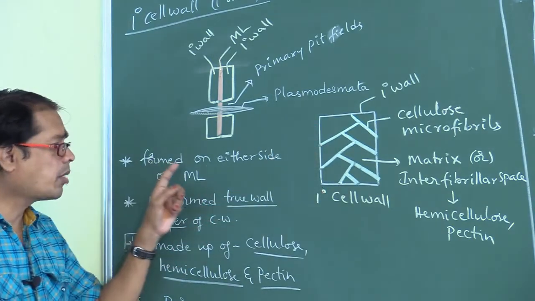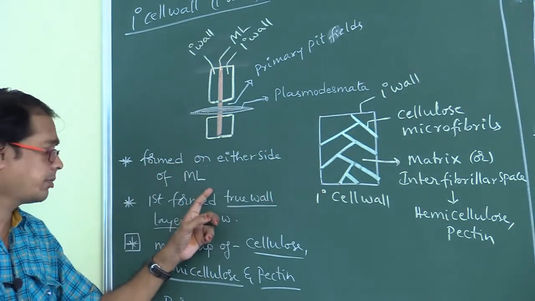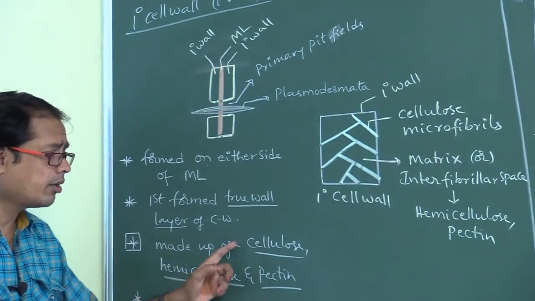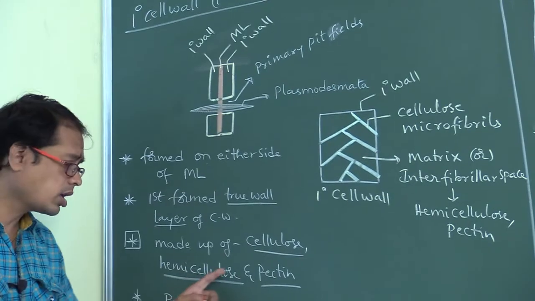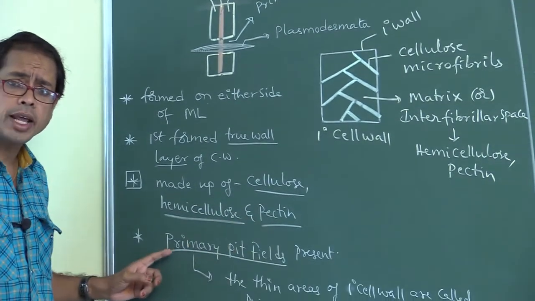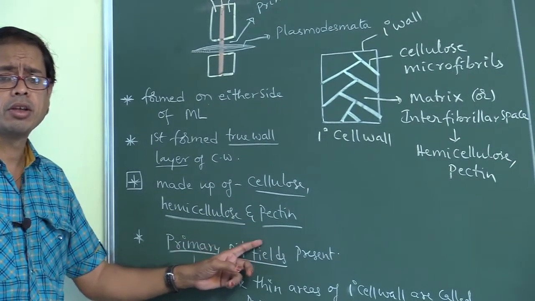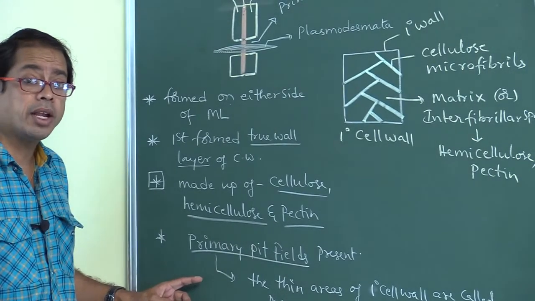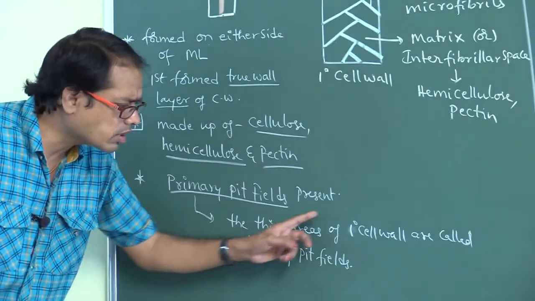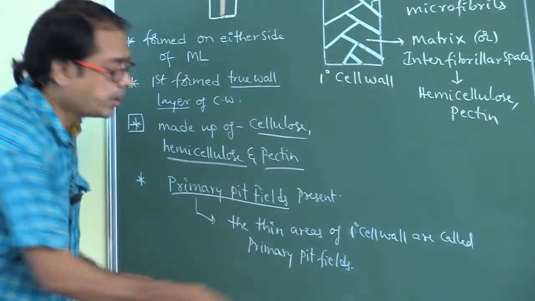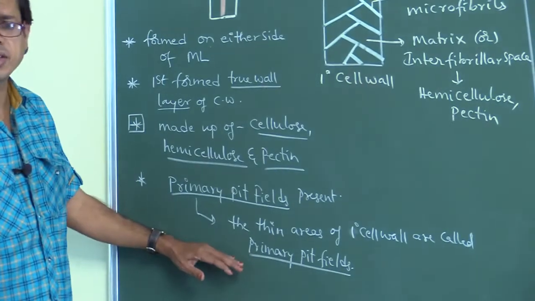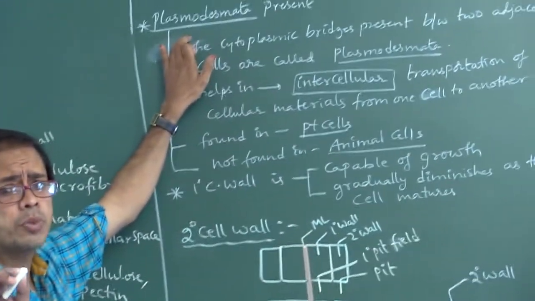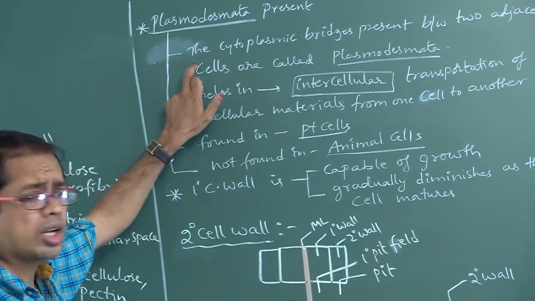It is formed on either side of middle lamellum, the first formed true wall layer of cell wall. It is made up of cellulose, hemicellulose and pectin. The primary pit fields are present. What are primary pit fields? This is very, very important, my dear students. Primary pit fields means the thin areas of primary cell wall. Next, what about plasmodesmata?